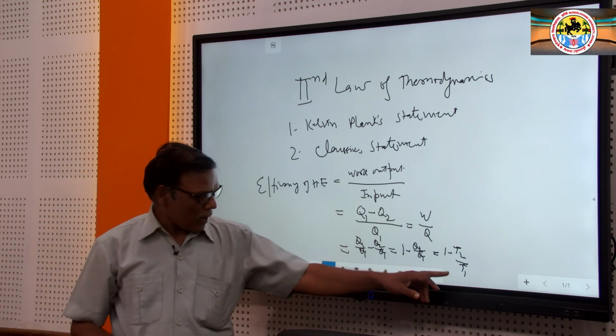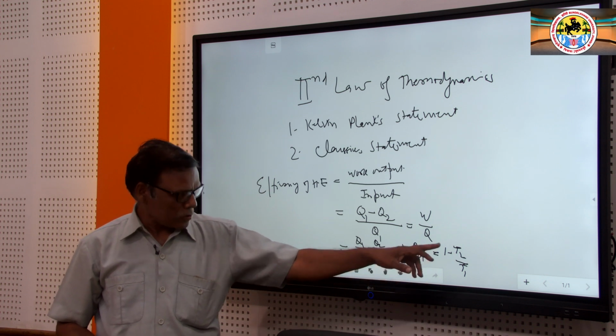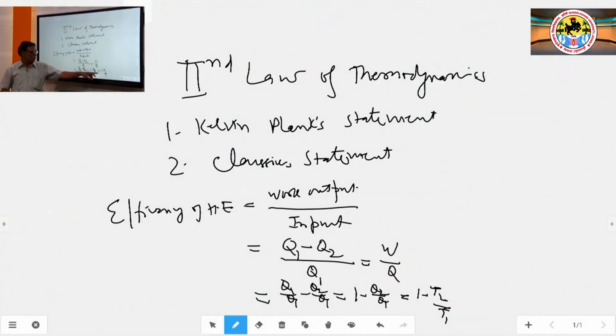T1 is the higher temperature. So, this ratio of T2 by T1 comes equal to q2 by q1. So, that way we can also find out the efficiency.